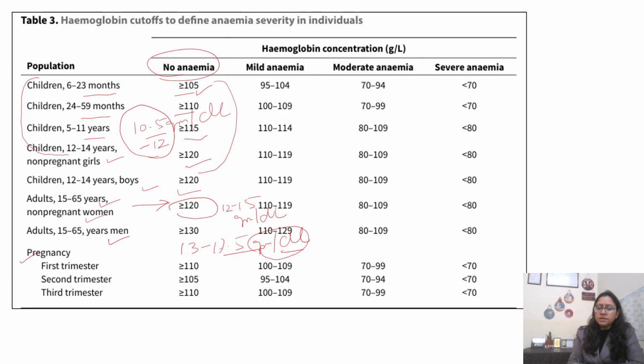Pregnancy is a condition of low hemoglobin, like a hemodilution state. In the first trimester, a female can have more than 11. In the second trimester, it will decrease to 10.5 gram per deciliter. In the third, it will be a bit more, and then regain again. So it should be approximately more than 11 in pregnant women, and more than 12 in non-pregnant women to call it normal, no anemia. Then the ranges of mild, moderate and severe anemia vary according to age group.